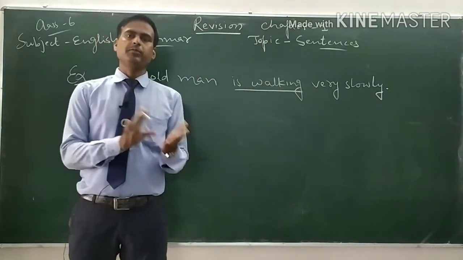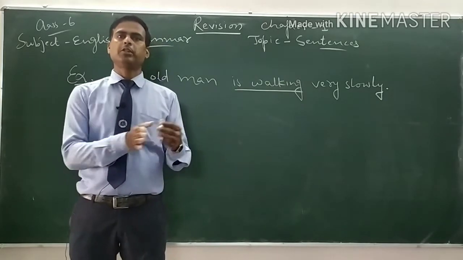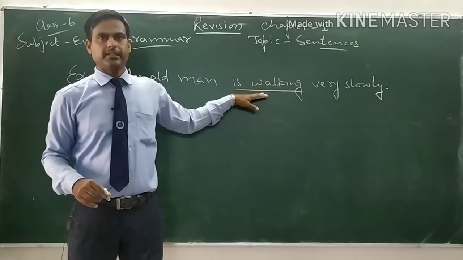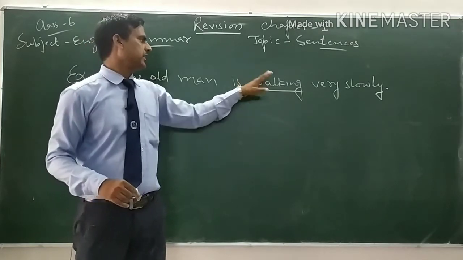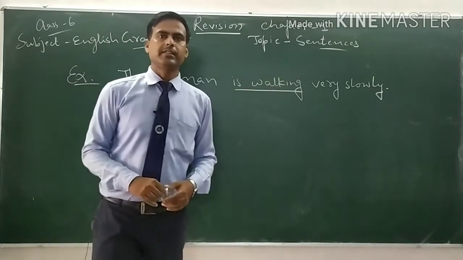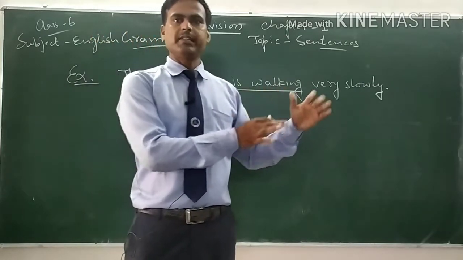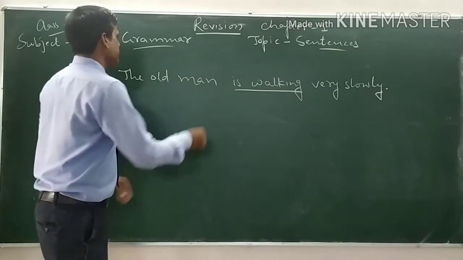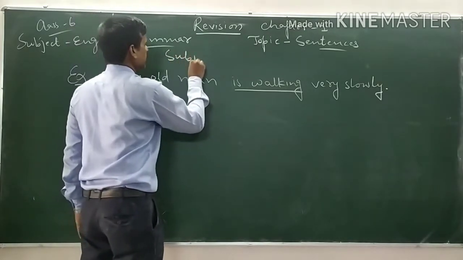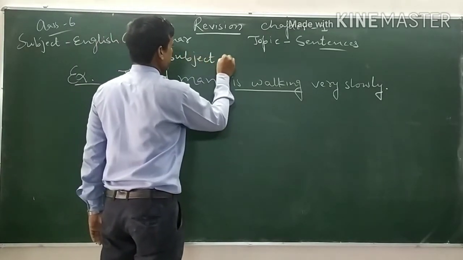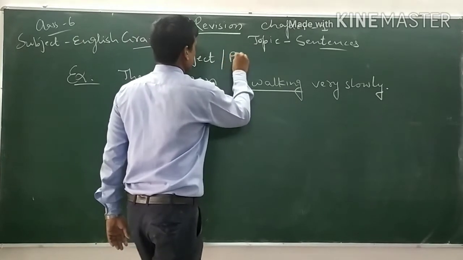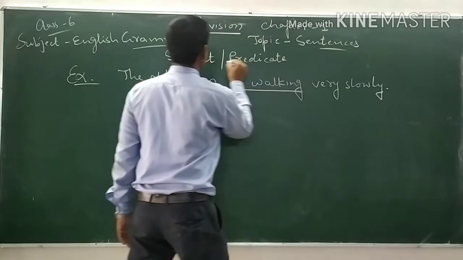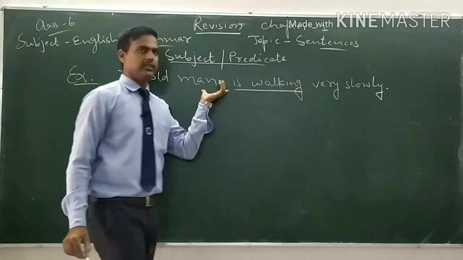Helping verbs and main verbs tell us about the tense of the sentence. Is plus the ing form of the verb tells us that the sentence is in present continuous tense. But here we have to see the subject and predicate in the given sentence.